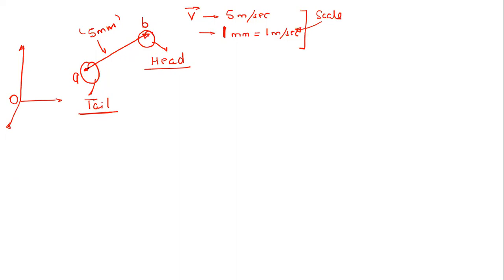Now I am talking about A, B. That means there are 2 points. Let's say there are 2 points, A, then another point is B. One point is moving with some velocity VA. Another point B is moving with some velocity VB. Right? So just tell me, what is this AB?